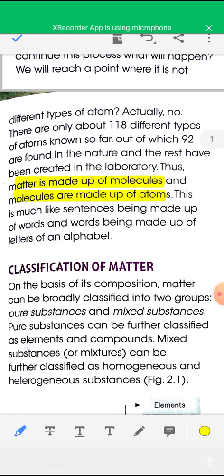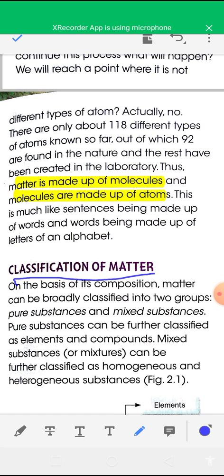Now, classification of matter. On the basis of its composition, matter can be broadly classified into two groups.